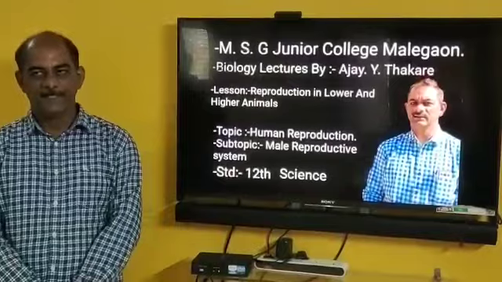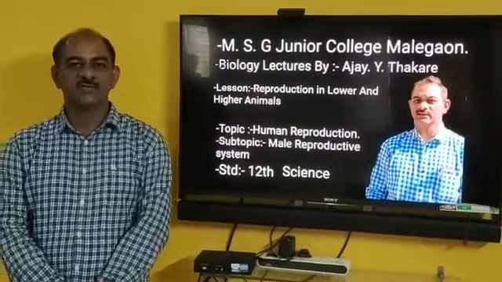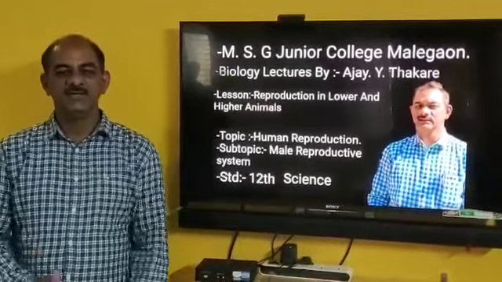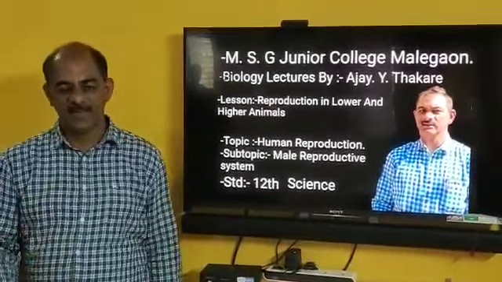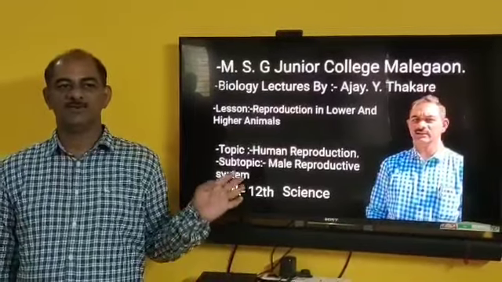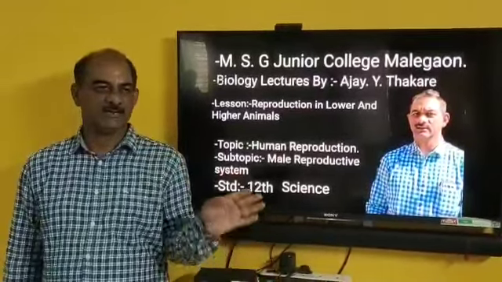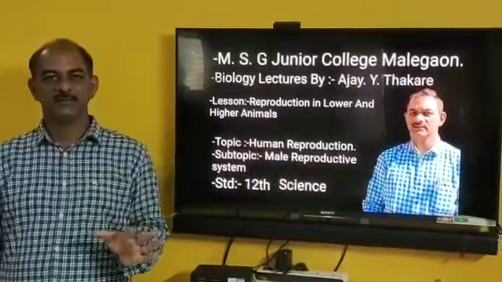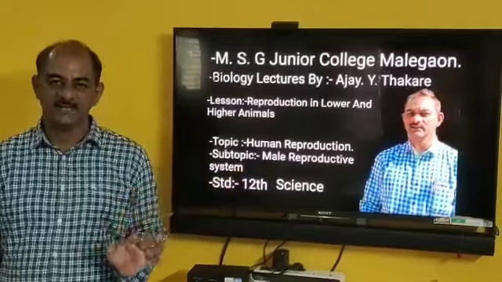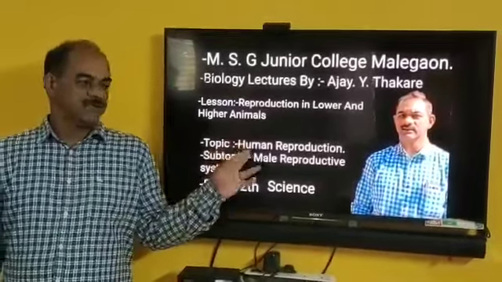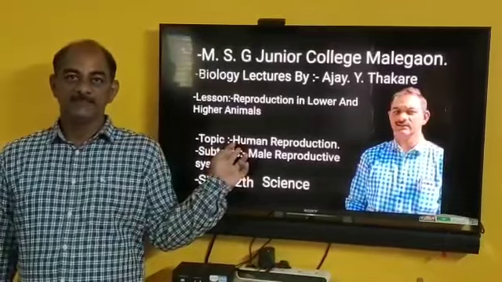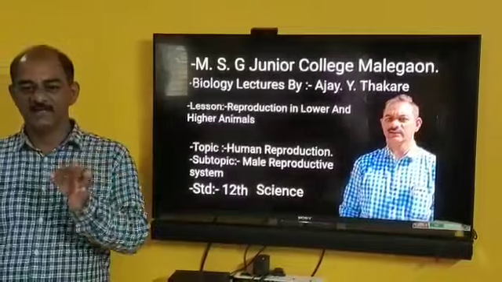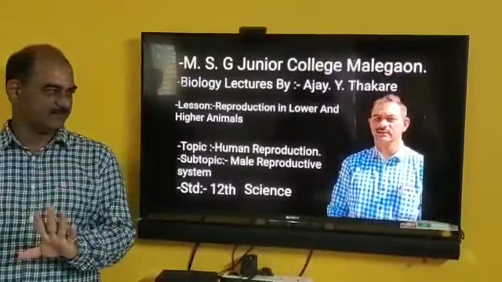So generally, in human, sexual reproduction takes place. Reproduction means the new individuals are produced by parents by formation of gametes and fusion of gametes. That process is called reproduction. In case of human, sexual reproduction takes place. Generally, in human, sexes are separate, that is the male reproductive system and female reproductive system.